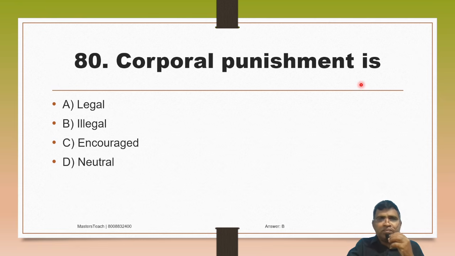Then corporal punishment refers to A. Legal, B. Illegal, C. Encourage, D. Neutral. So you cannot punish the child. Joy of learning is the most important. If you are punishing in the form of using harsh words, blaming or physically punishing, it is illegal. As a teacher you should not punish, you are the facilitator. Option B, corporal punishment is illegal.